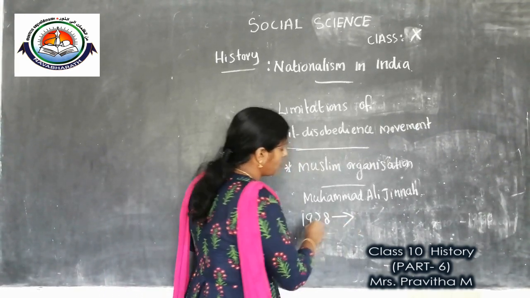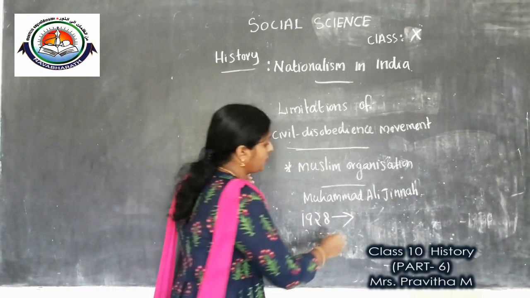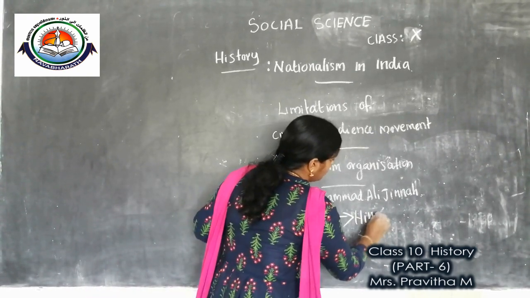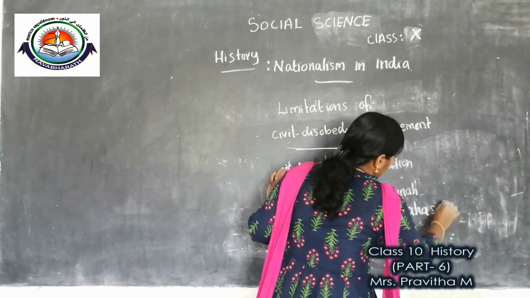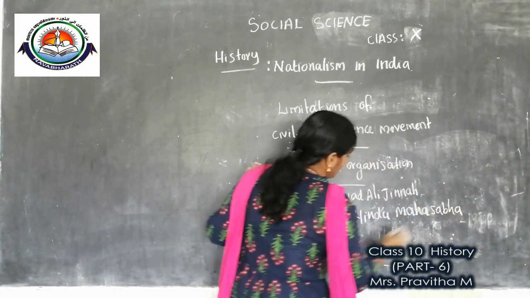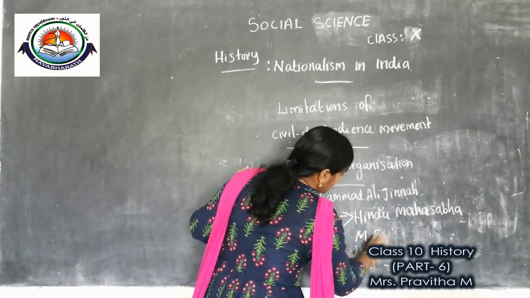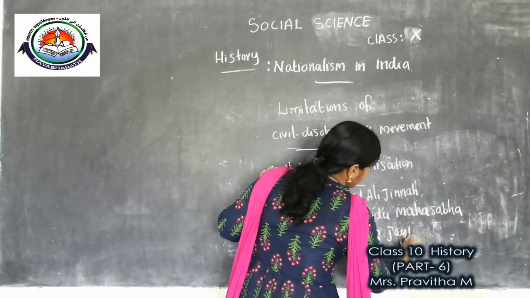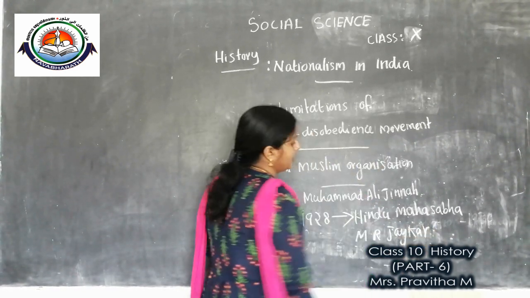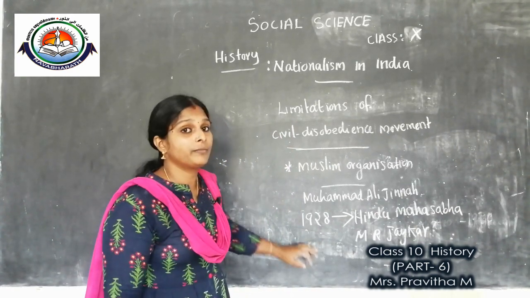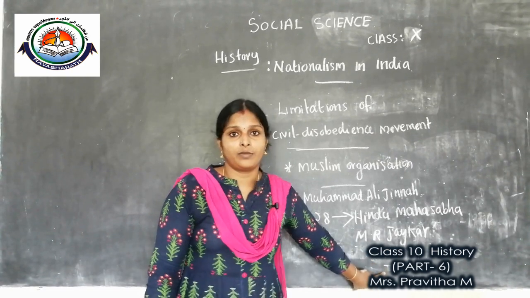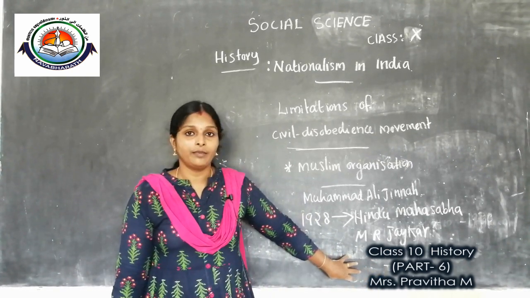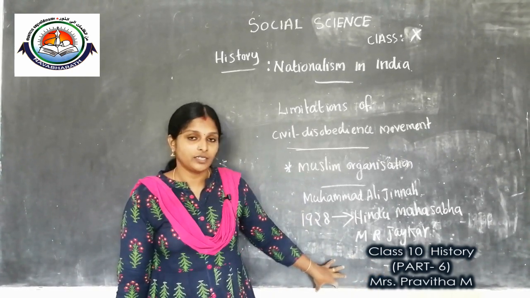But in this conference, one of the leaders of the Hindu Mahasabha, M.R. Jayakar, was not ready to compromise. So their demand was not discussed in that conference.